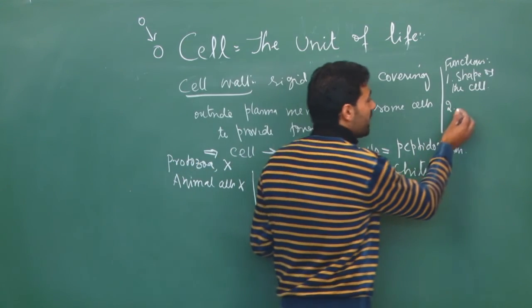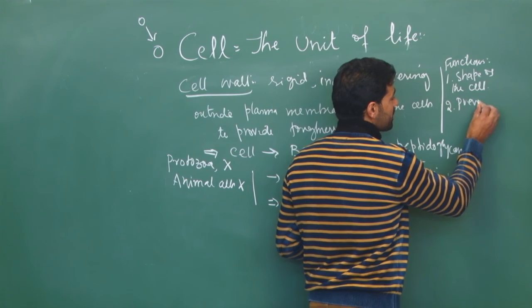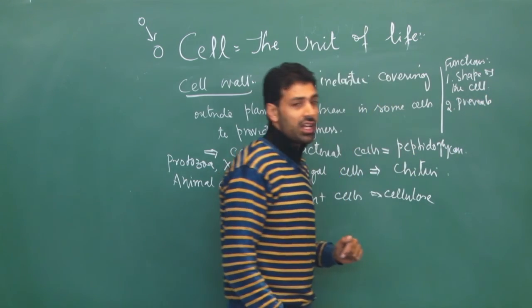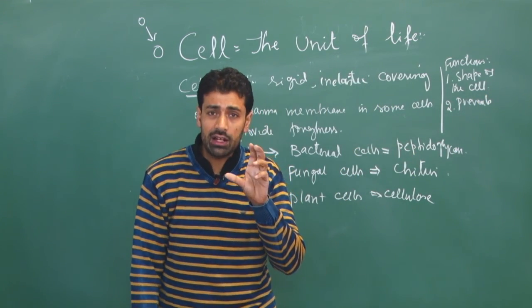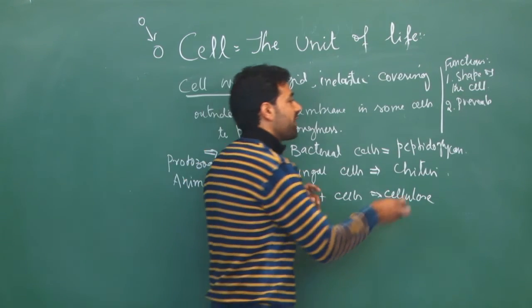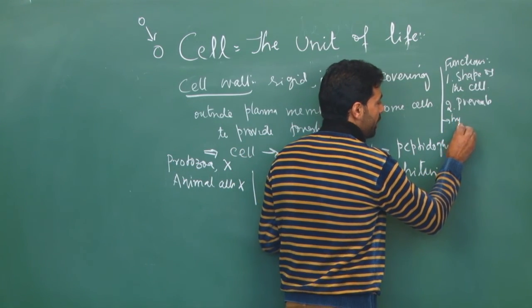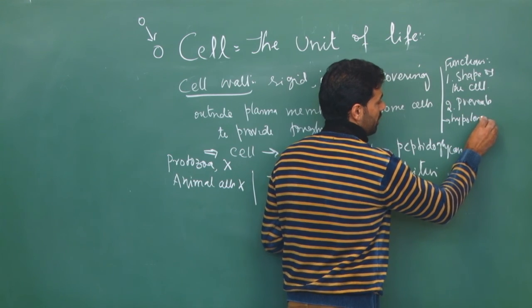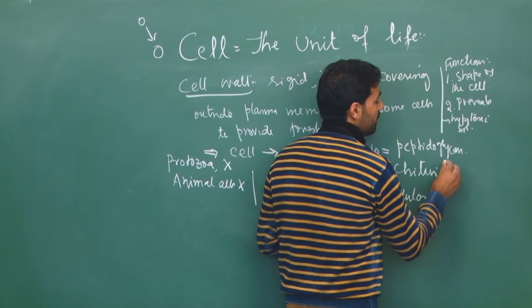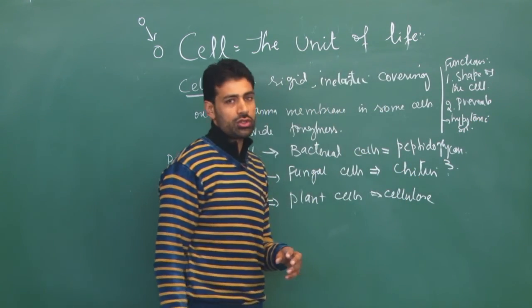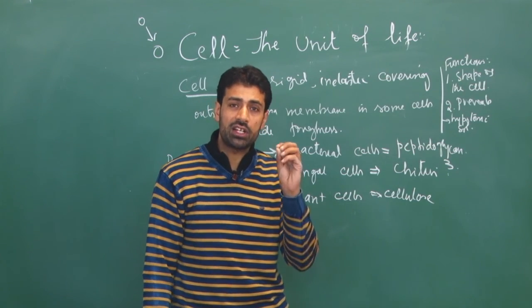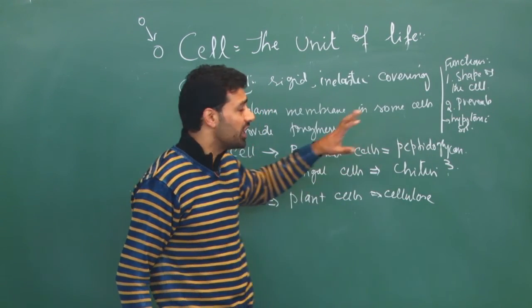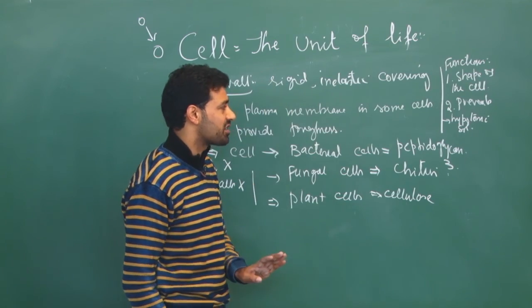So it prevents rupturing of a bacterial cell or a plant cell when kept in hypotonic solution.